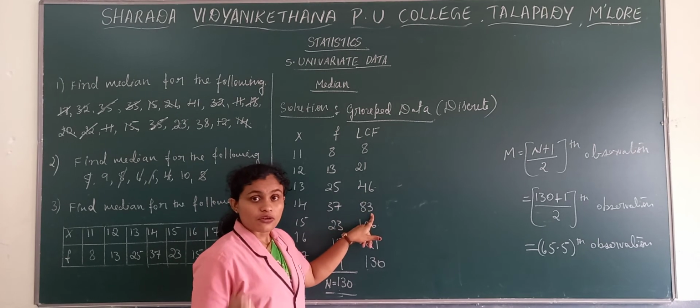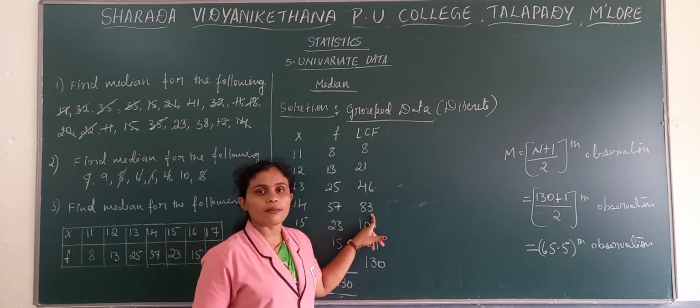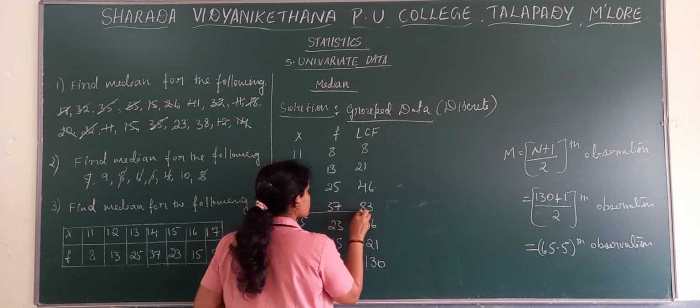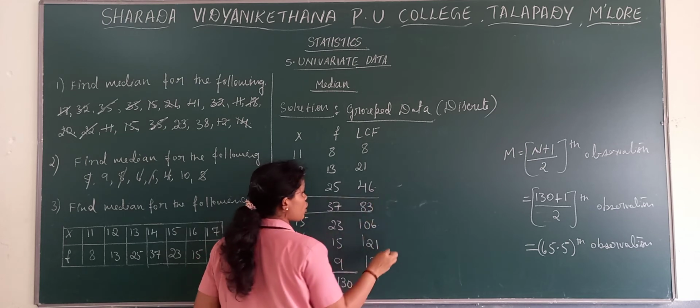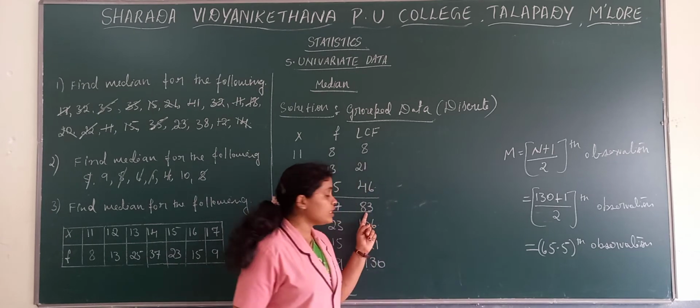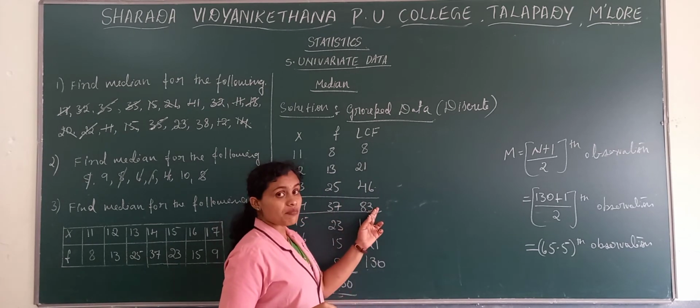And 83, yes, before 83, 65.5 will fall. So this is our median class, because 65.5 will fall within 83. So here we can say that this is the median class.